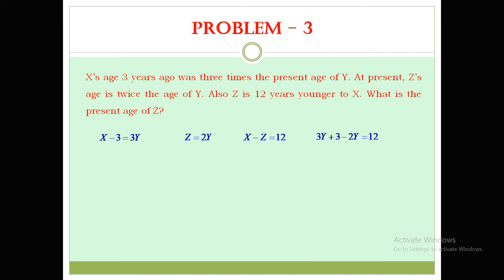So x is 3y plus 3 and z is 2y. So 3y plus 3 minus 2y is equal to 12. So y is equal to 12 minus 3, which is 9. So what's z? Z is equal to 2y. So z is equal to 18. So that's all. So the present age of z is 18 years.